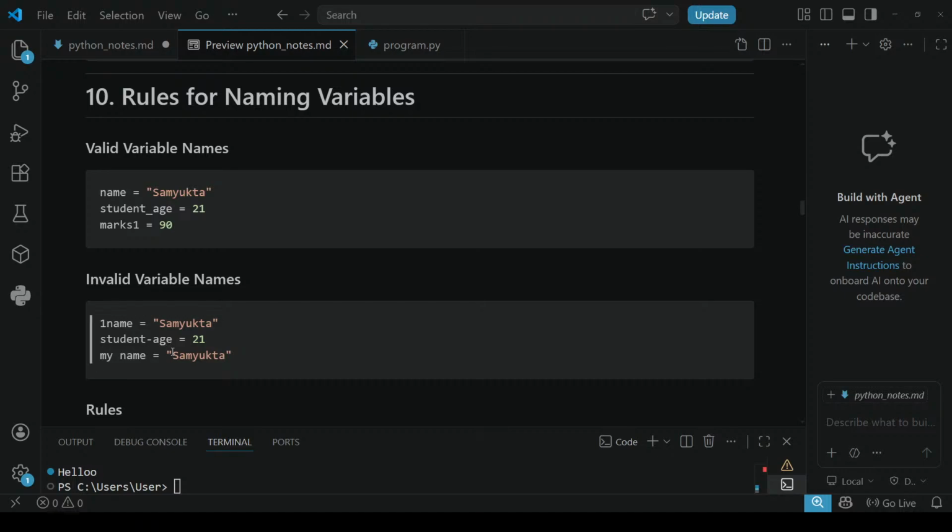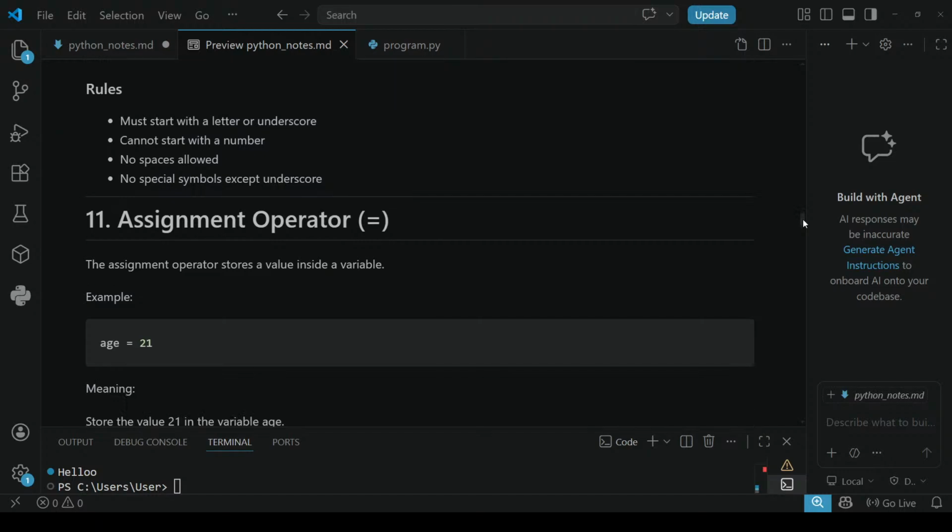My name is equals to Samyukta. It is a wrong format. They should not be like this. Okay. These are some rules you will learn like this afterwards.